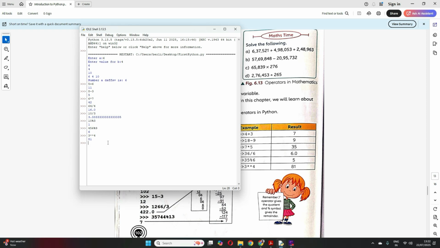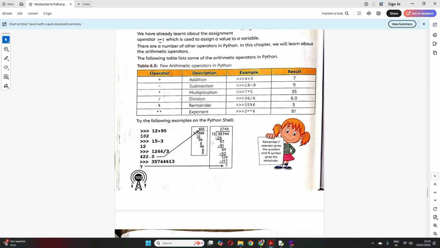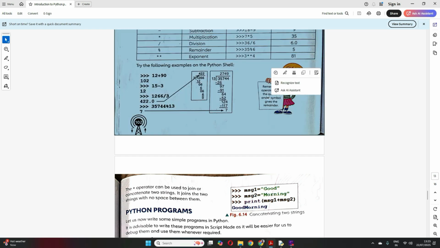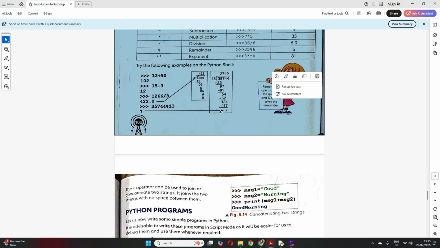So that's an exponent, 3 to the power 4, and that is how we write it here. I hope you are now clear with all the operators, very simple. Clear? The divide operator gives you the quotient, and the percentage operator gives you the remainder.